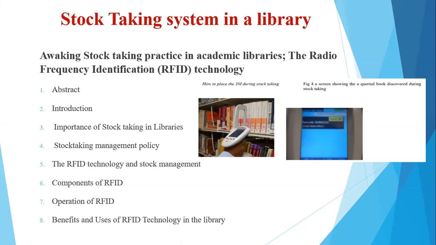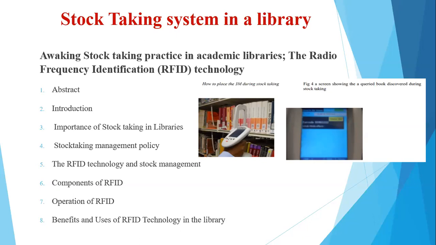So the stock management policy, which is an important part of library operation, is usually a laid out procedure or a guide document that contains the guidelines for selection, acquisition, management and withdrawal of library materials. Now it is necessary to have a documented guide that will specify when and how stock taking should be done and whose responsibility it is to carry out the operation.